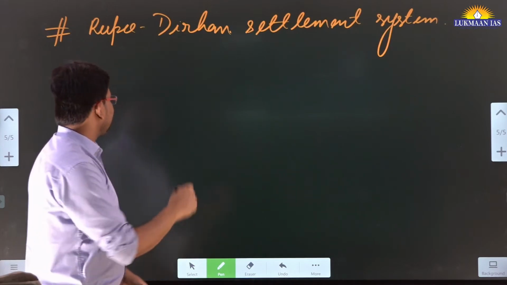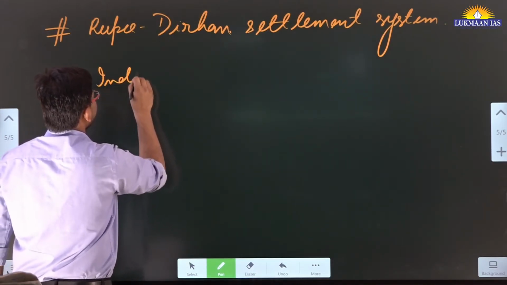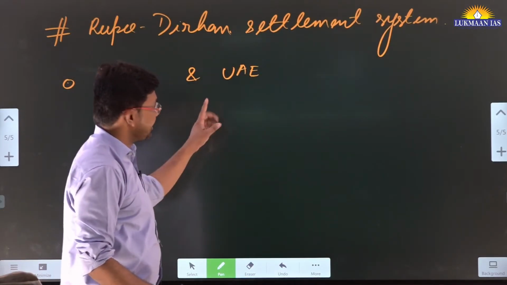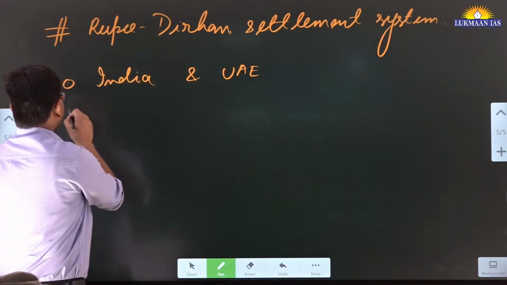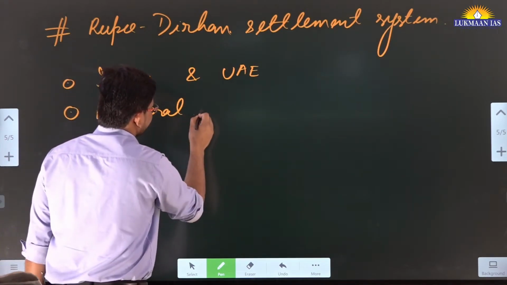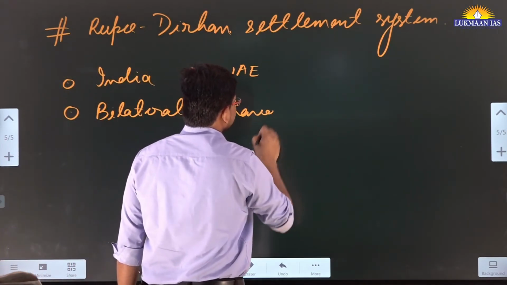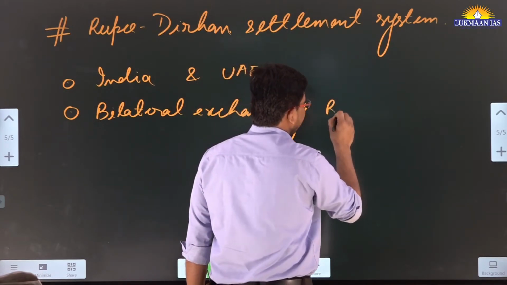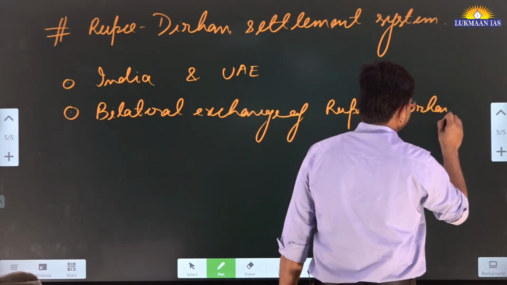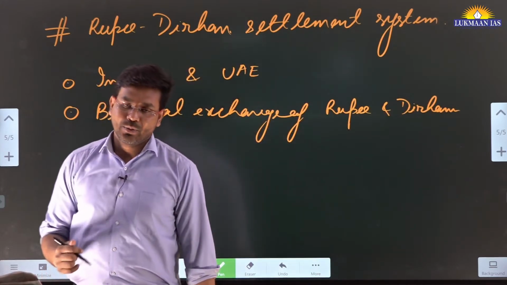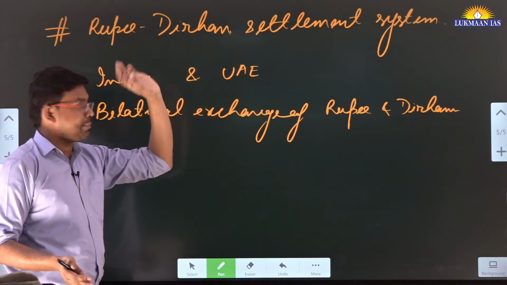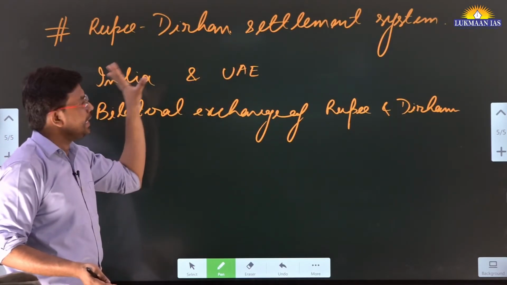So both the countries, India and UAE, have signed agreements for allowing bilateral exchange of rupee and dirham for trade settlements. Let's say there are importers, exporters in both the countries, India and United Arab Emirates.